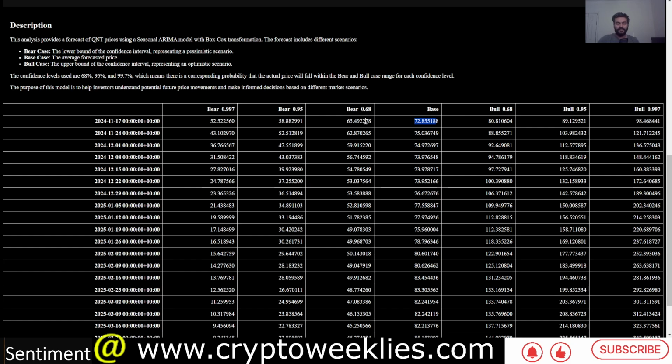To its left are the 3 bear cases at various confidence levels. For example, for this week, there is 99.7% confidence of the model saying that the prices cannot go below $52, and similarly cannot go higher than $98 with a 99.7% confidence. At 95% confidence, the prices are not as high as above $89, and cannot go lower than $58.